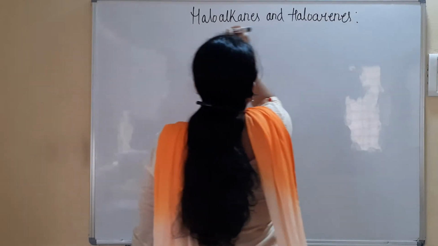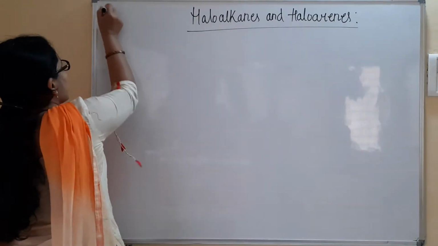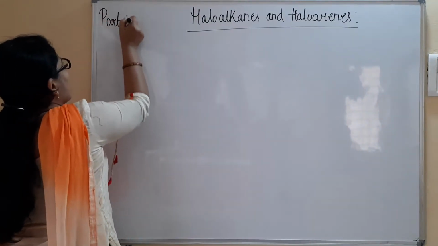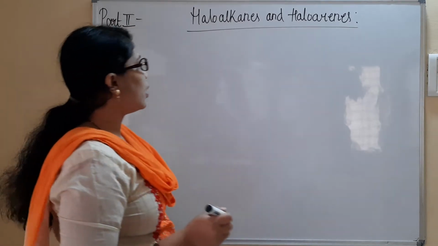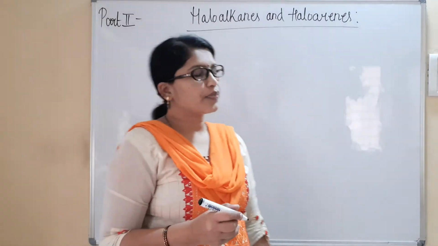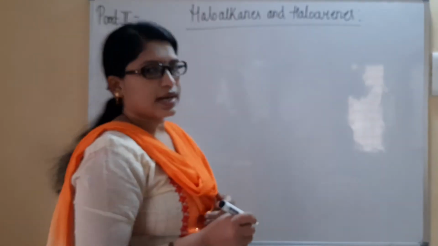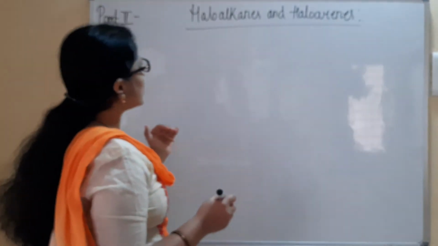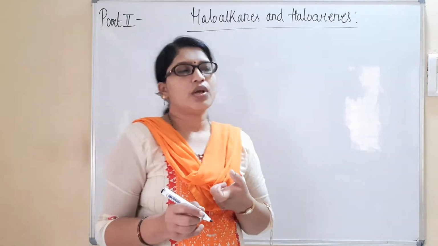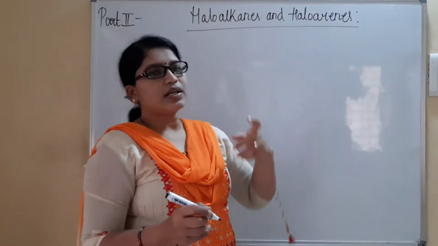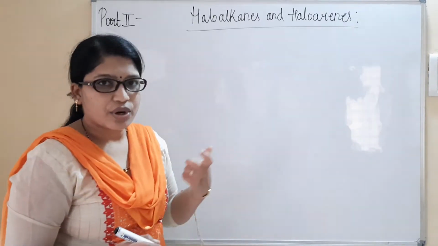This is the most important chapter, which is considered the first chapter from Part 2 Chemistry of second PUC. Part 2 Chemistry, first chapter is haloalkanes and haloarenes. So how exactly has the name haloalkanes come and haloarenes come? Haloalkanes are considered as halogen derivatives of alkanes, whereas haloarenes are considered as halogen derivatives of aromatic compounds, aromatic hydrocarbons.